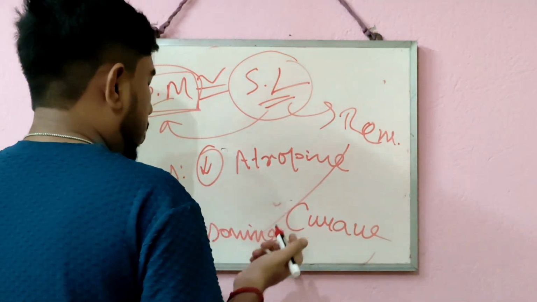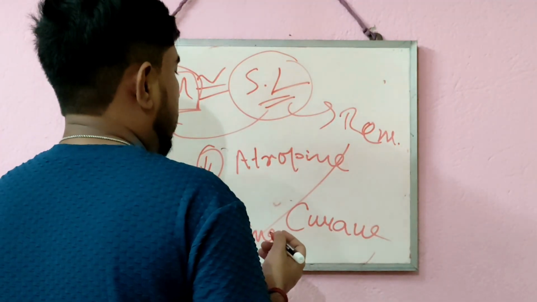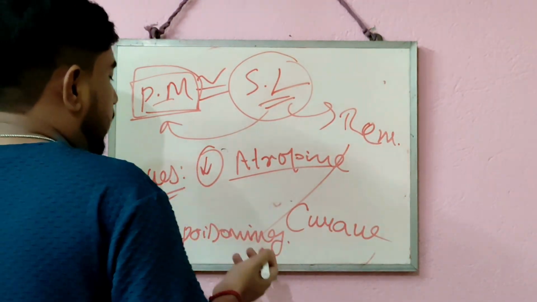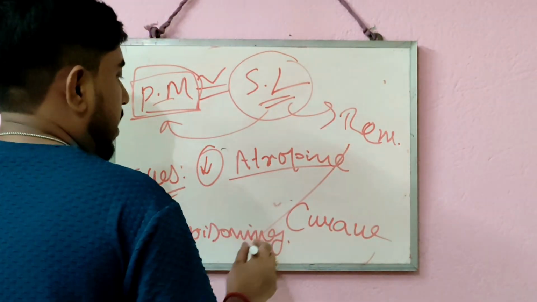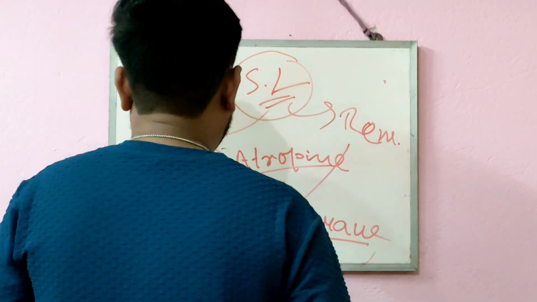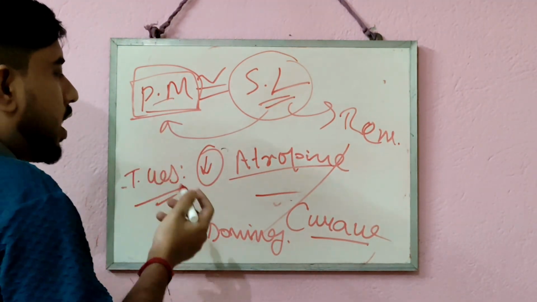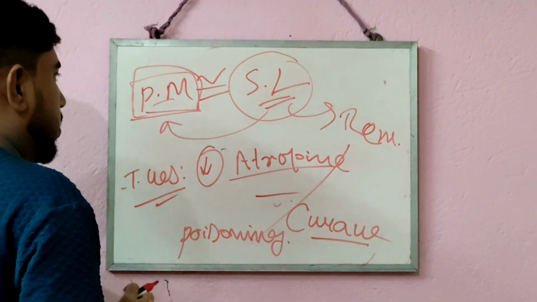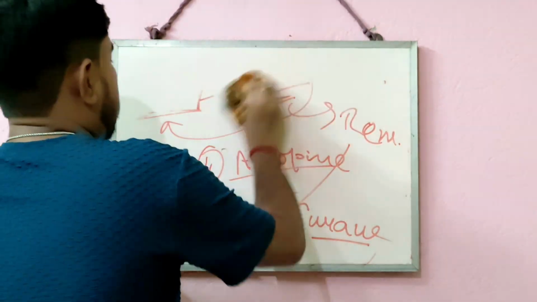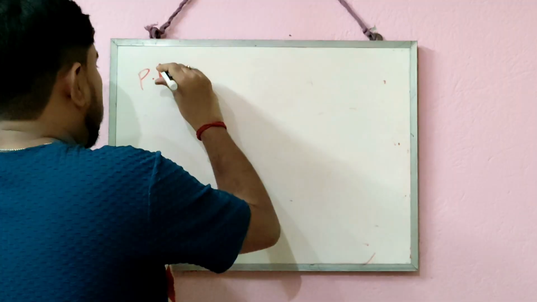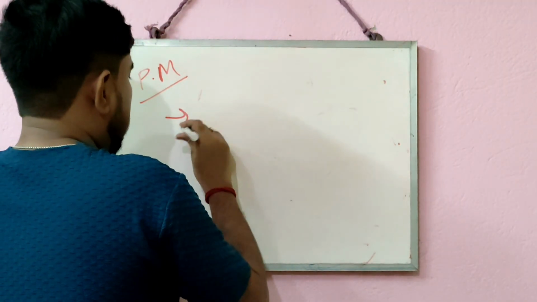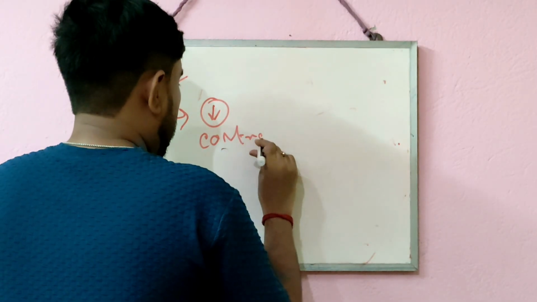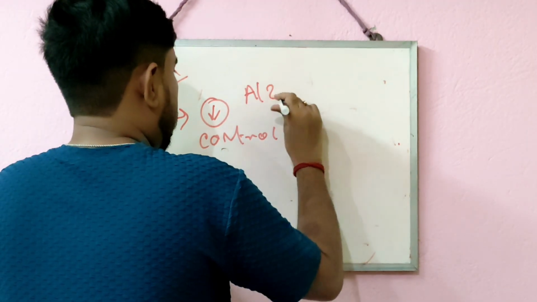They are used to treat glaucoma, to treat myasthenia gravis, and as an antidote for poisoning by atropine or curare. That means parasympathomimetic drugs can be used as an antidote for atropine and curare poisoning. Parasympathomimetic drugs are also used to treat or control Alzheimer's disease.